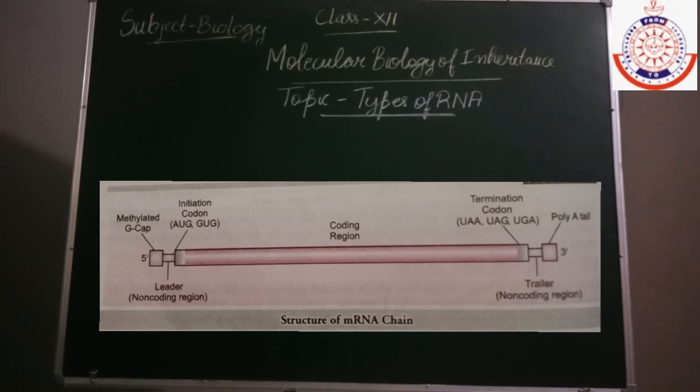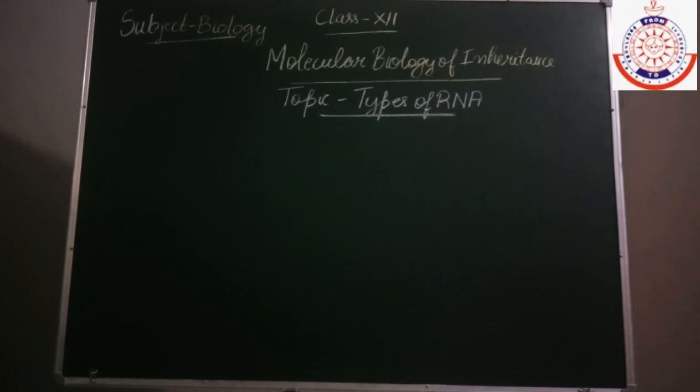Next is the termination codon, that is UAA, UAG and UGA. The details about these initiation and termination codons you will come to know when we discuss the translation process, because this is the coding region from where the protein synthesis occurs. The information present in this coding region will come in the proteins, meaning it helps in the formation of the proteins.